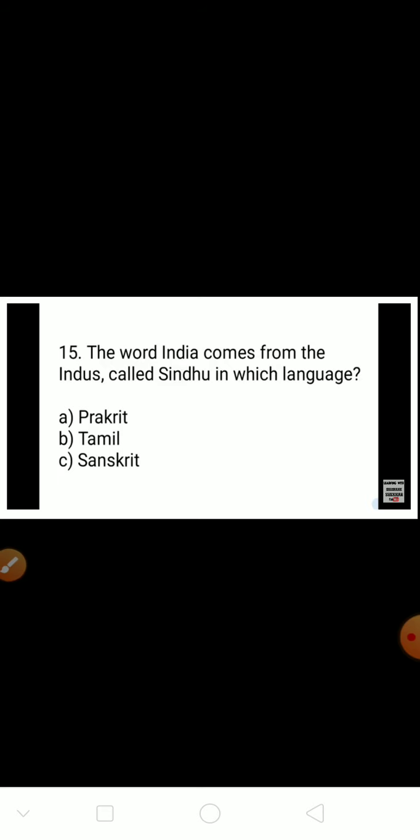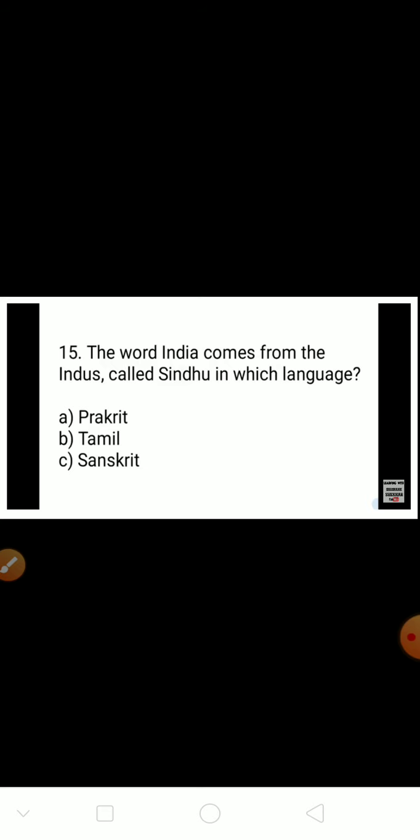Next question, question number 15. The word India comes from the Indus. The word India comes from the Indus, called Sindhu. We know the names of India. So many names are there: Sapta Sindhu, Bharata Varsha. So many names are given to India.